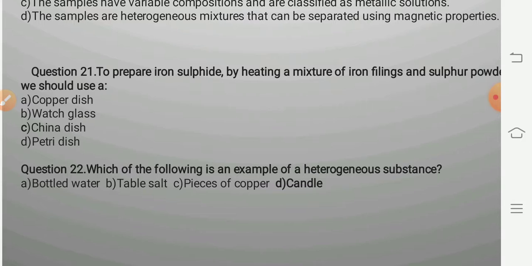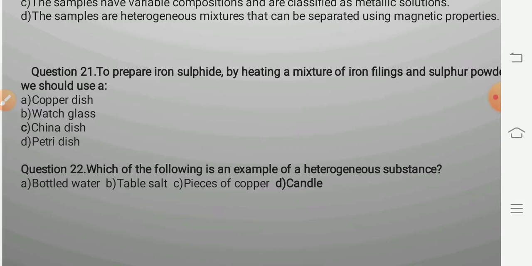If we take a copper dish, watch glass or petri dish, they may react with these iron filings and sulfur, because the copper dish is a metal, and the watch glass and petri dish are made from glass. When we are heating the watch glass or petri dish, they may break due to the high temperature, and the copper dish may react with the iron filings or sulfur.